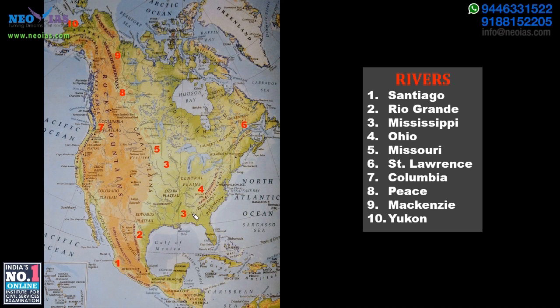The river Mississippi is flowing from here, starting from here. That's also given as 3 here. So the Mississippi, starting from here, flows all the way into the Gulf of Mexico, and this region is called the Mississippi Delta.